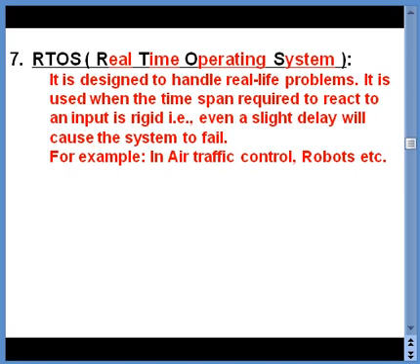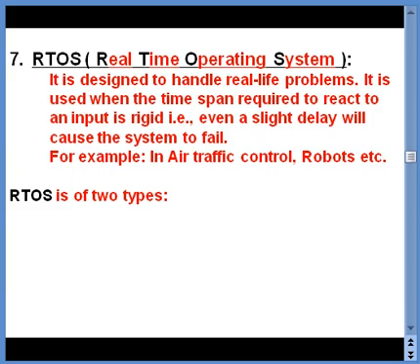The seventh type is RTOS, which stands for Real-Time Operating System. This operating system is designed to handle real life situations, real life problems. It is used when the time span required to react to an input is rigid, that is, it is time bound. Even a slight delay will cause the system to fail, like in air traffic control. If there is a slight delay, you can understand what sort of disaster can take place. So the examples are air traffic control, robots, etc.